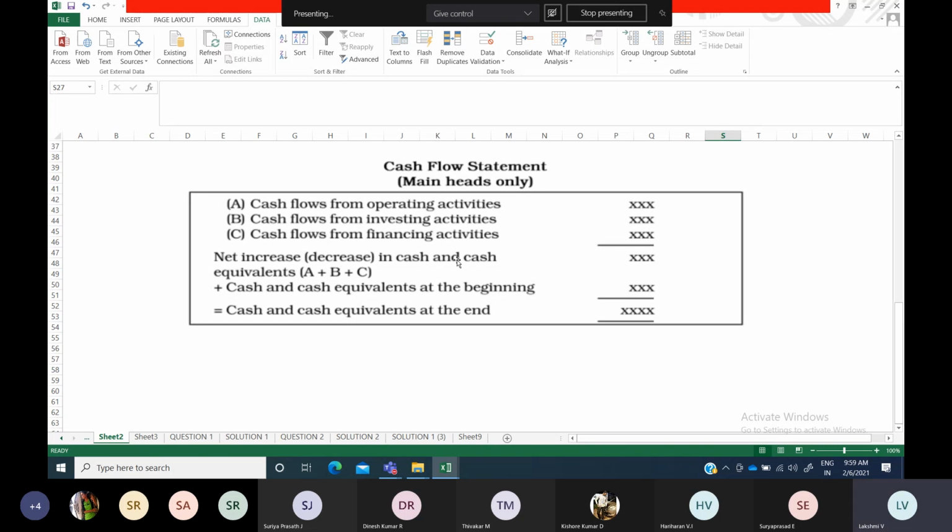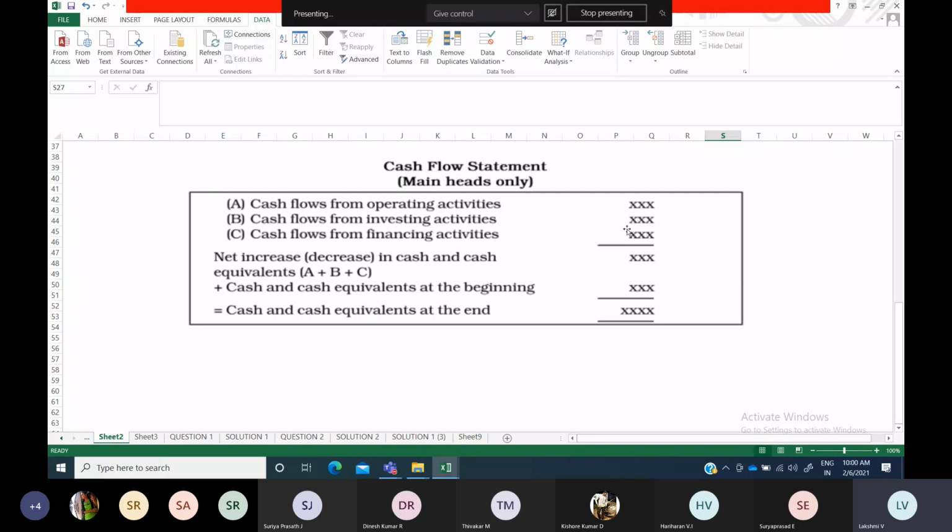Next comes your cash flows from financing activities. As you know, when you are issuing shares or debentures or bonds, and similarly when you redeem your preference shares or debentures, that will come under financing activities. The final net result only has been given here. Again, if you get a positive answer, then it is cash flow from financing activities, or else cash used in financing activities. So it depends upon the question. Now all these three, you have to add up.